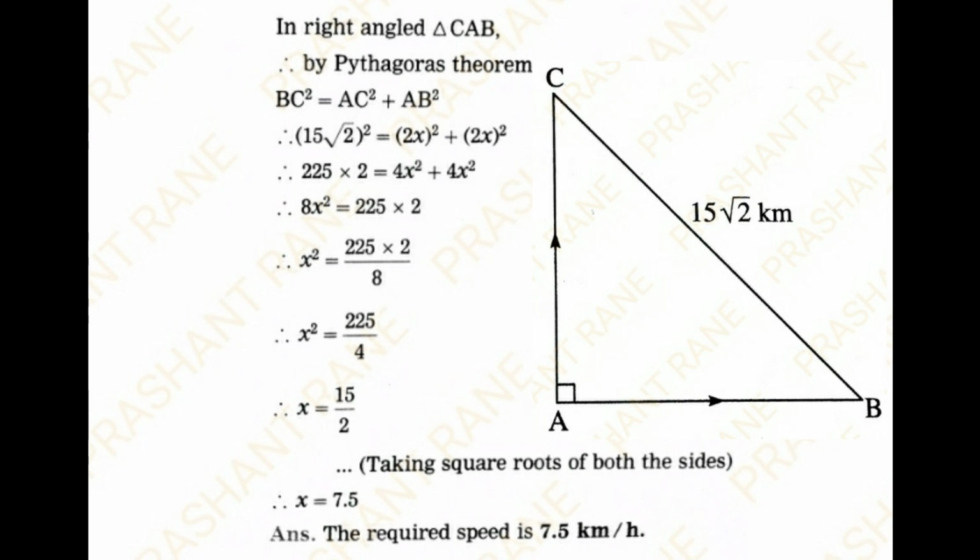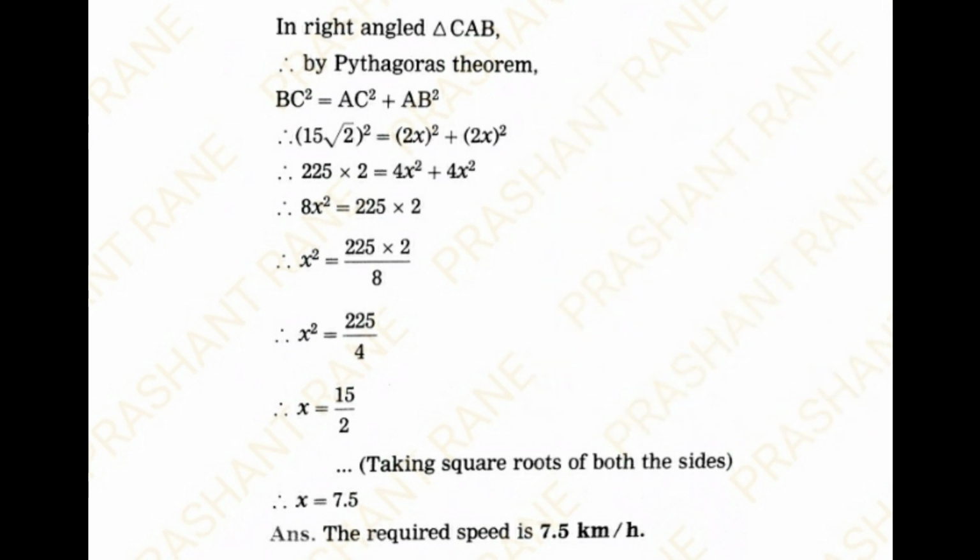x square is equal to 225 into 2 upon 8. Therefore, we get x square is equal to 225 upon 4. So taking square root on both sides, x is equal to 15 upon 2, that is x is equal to 7.5, and therefore the speed is equal to 7.5 kilometers per hour.